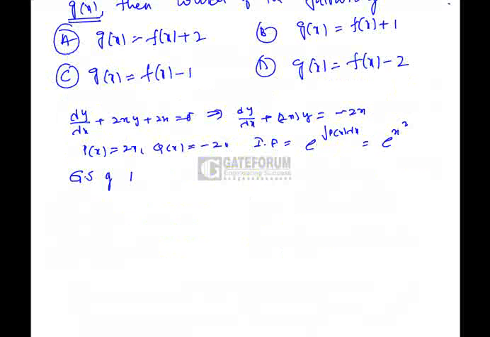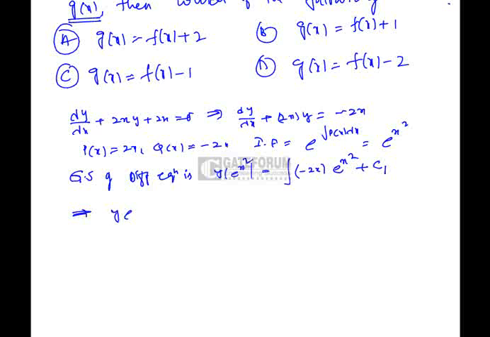Now the general solution of this differential equation is y into the integrating factor e power x square equals the integral of Q(x), which is minus 2x, into the integrating factor e power x square, plus some constant c1. Now this can be written as y into e power x square equals, we know the differentiation of x square is 2x, so it is in the form of f dash(x) into f(x), which is nothing but f(x). It is e power x square with a negative sign plus c1.